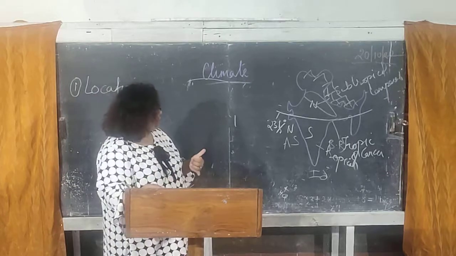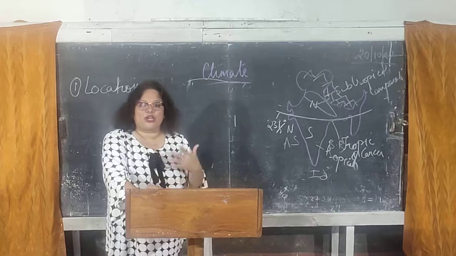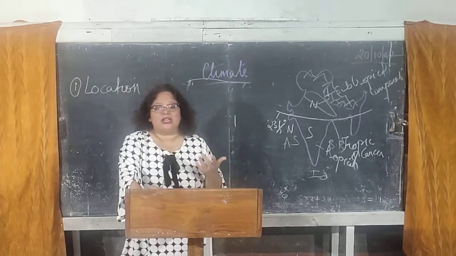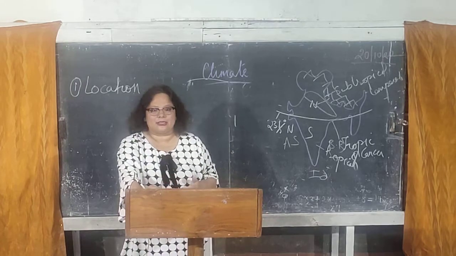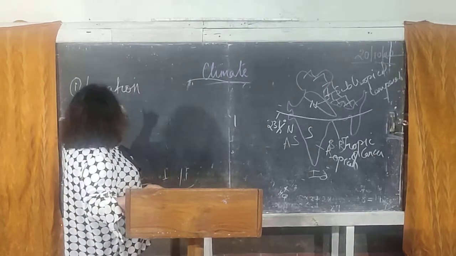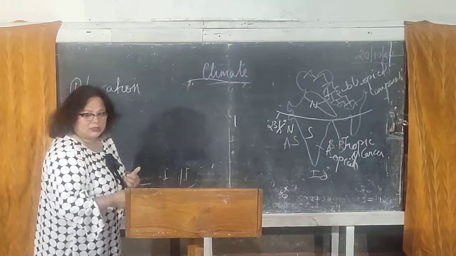The southern regions of our country experience a moderate or equable type of climate, and the coastal areas experience a maritime or oceanic type of climate because they are very, very close to the water. So this is how the location of our country affects the climate of a particular region.